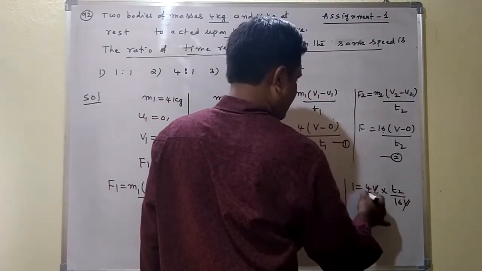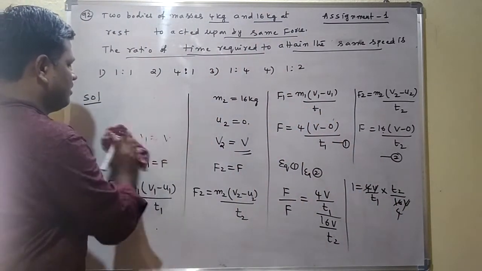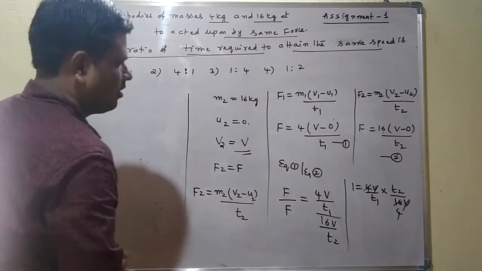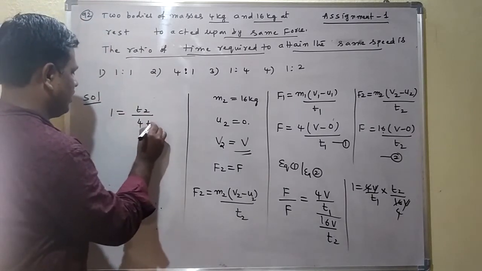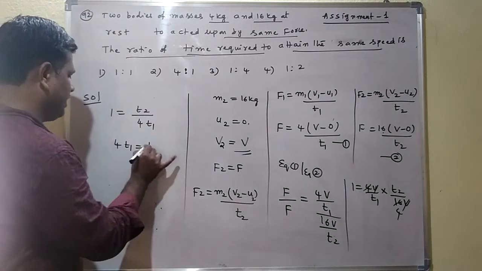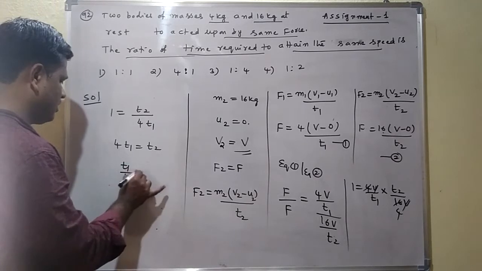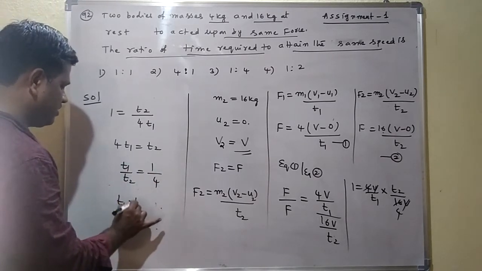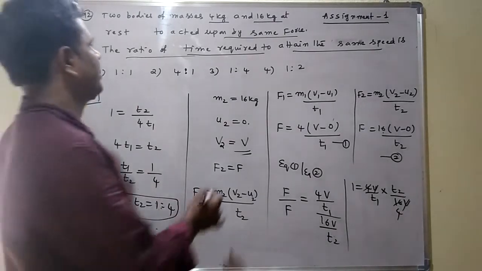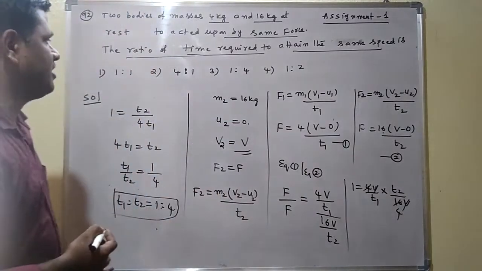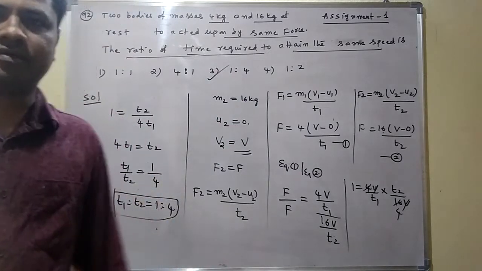Here v gets cancelled. From this, what we are getting is 1 is equal to t2 by 4t1. So 4t1 is equal to t2. The ratio t1 to t2 is asked, so t1 by t2 is equal to 1 by 4. So t1 is to t2 is equal to 1 is to 4. This means the time ratio required to attain the same speed is 1 is to 4. So which option is correct here? The third option is correct.